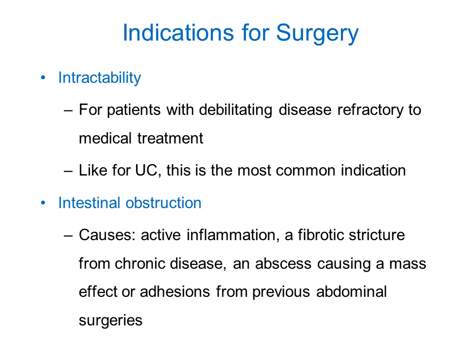So what are the causes of intestinal obstruction? Because there is an active inflammation, there is fibrotic stricture from a chronic disease, you can even have an abscess causing mass effect, or there is adhesion from previous abdominal surgery. So all these factors can cause intestinal obstruction in Crohn's disease.